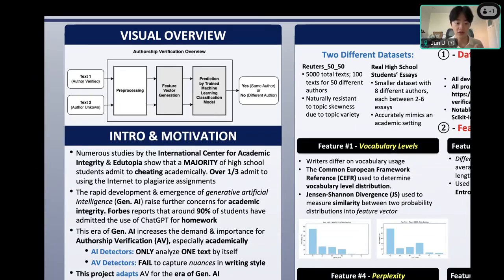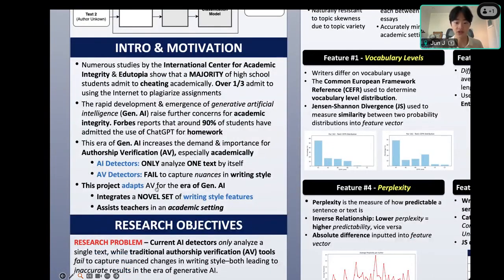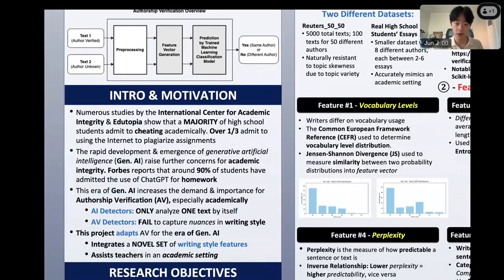However, the problem with these current models right now is they effectively fail to capture the nuances in someone's writing style, which I actually hypothesize that by analyzing the nuances and the ways someone varies in their writing style from a more nuanced perspective would be much more indicative if someone did in fact write both of the different texts. Therefore, my project aims to fill this particular gap. It adapts AV for this current era of generative AI by integrating and developing a novel set of writing style features to more capture the nuances and subtle changes in someone's writing to figure out if indeed they were being academically dishonest.